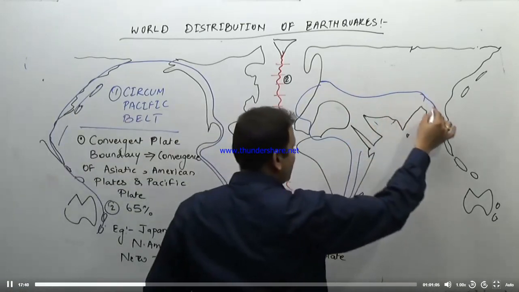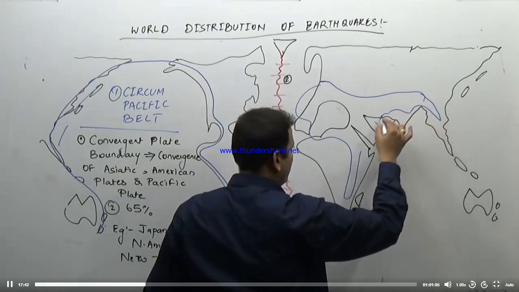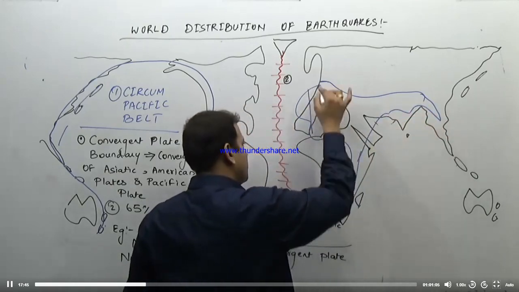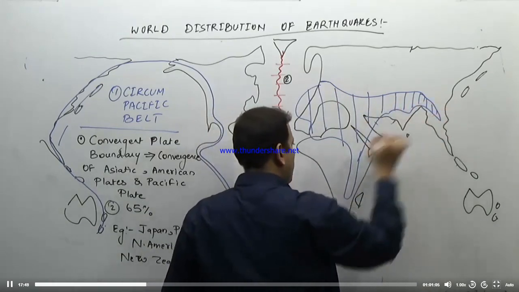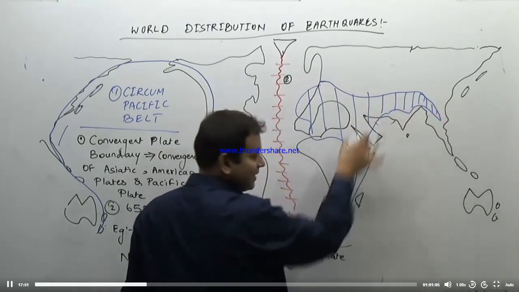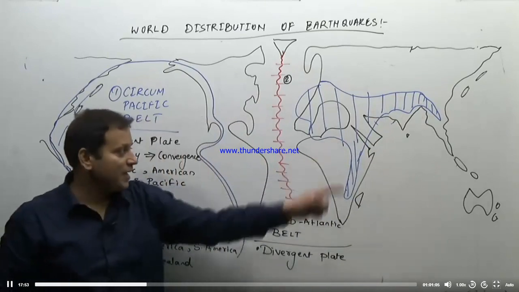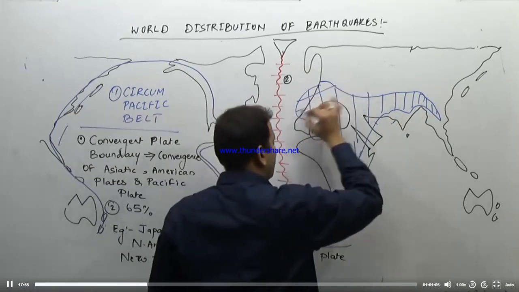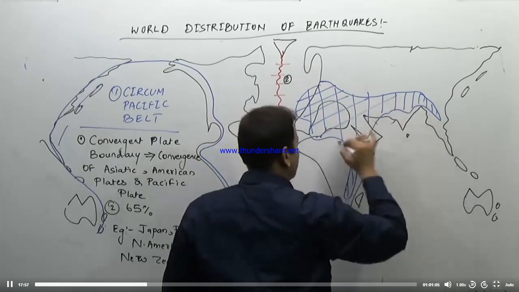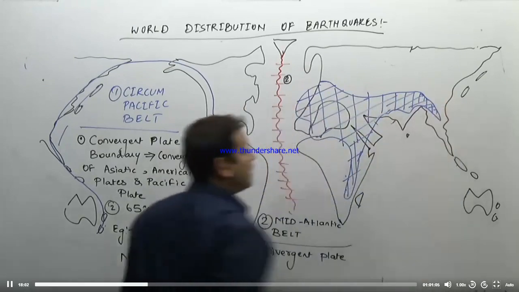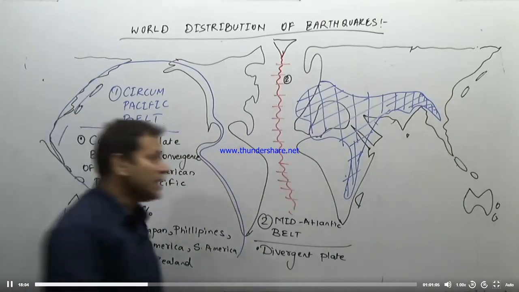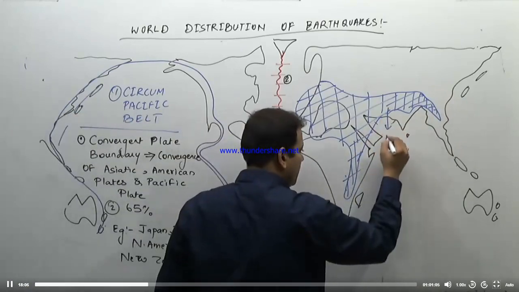That is, this entire belt is an example of the third belt of earthquakes. Why is this line here going downwards? Because of the African Rift Valley system. Rift Valley is an example of faulting, and therefore there will be earthquakes. So this is the third region, the mid-continental belt.